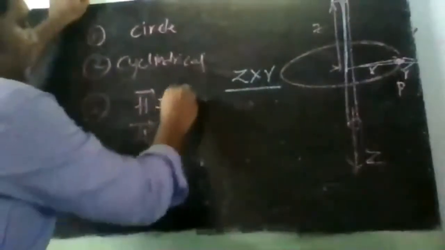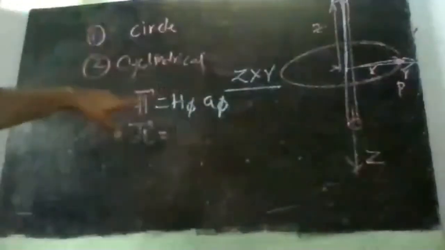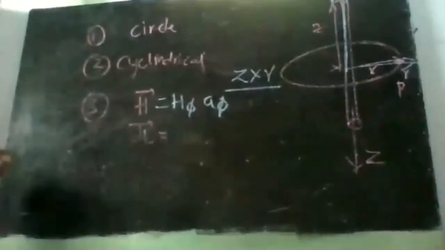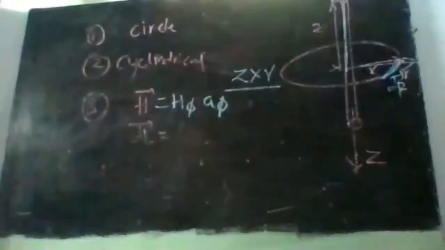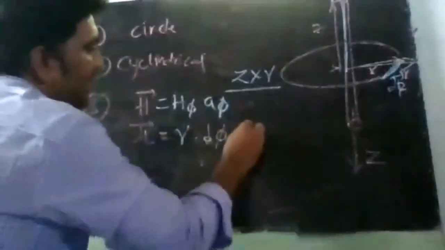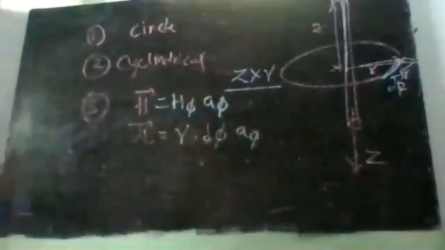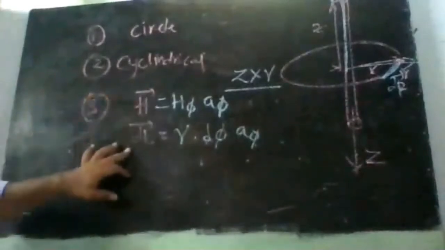So H bar will be in the phi direction, so H bar is equal to H phi a phi, correct? Similarly, what is dl bar? It is the change along this path, so this is also along the phi direction. What I get is r d phi a phi. So the third step is that I have identified H bar and I have identified dl bar.